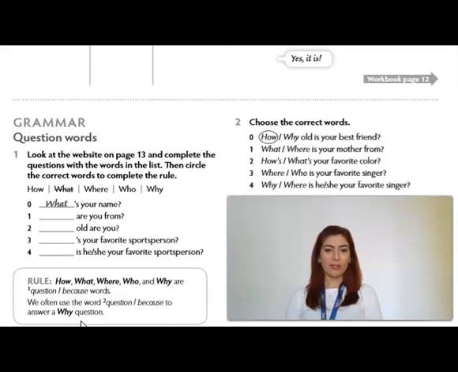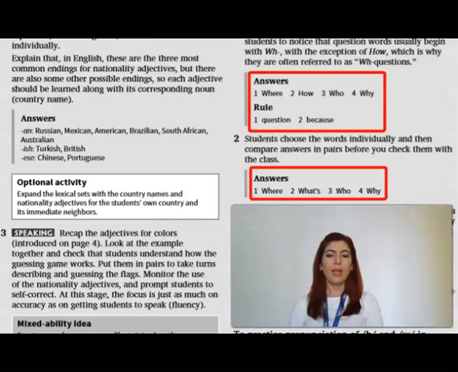All right, now let's check the first grammar exercise. These ones are also on page 14, so here they are to remind you. Now, let me show you the answers. Okay, so here we can see the answers to exercise 1: where, how, who, and why. And the rule, here we have question and because. Now, for exercise 2, the answers are where, what, who, and why. All right?